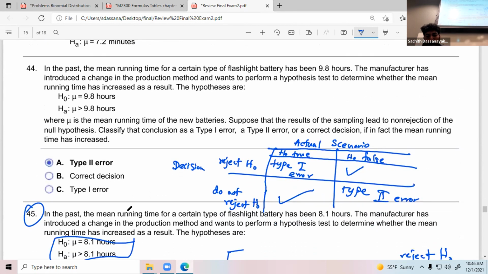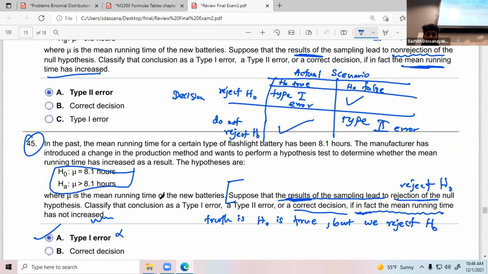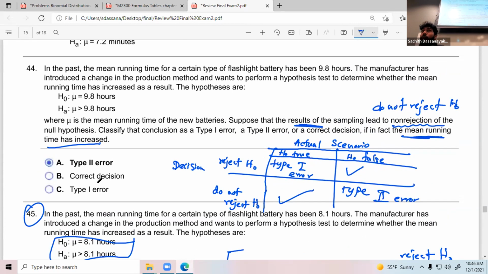What about this one? It is the very same. See, the sample leads to non-rejection, which means do not reject H naught. Reject H naught or do not reject H naught, based on the results. But in fact, they mention the running time has increased, which means H naught is false, right?